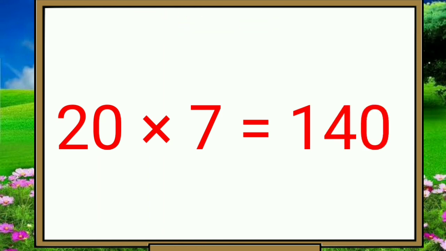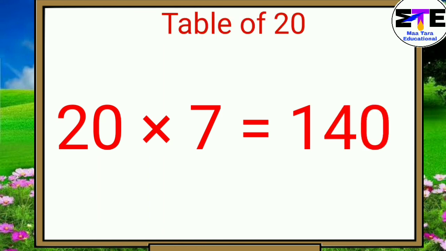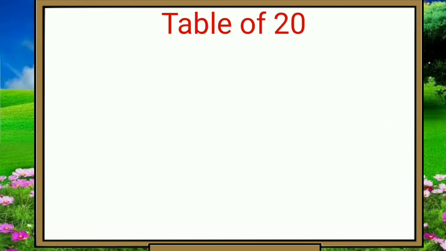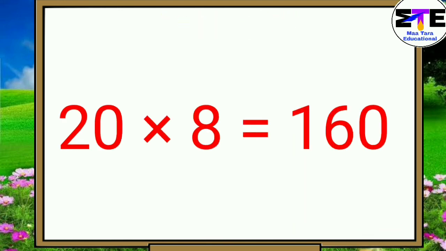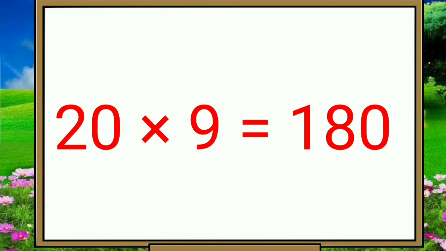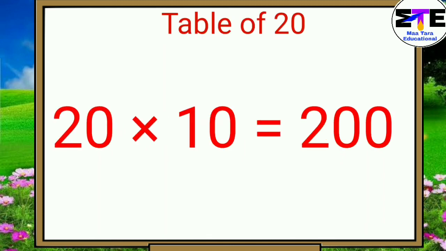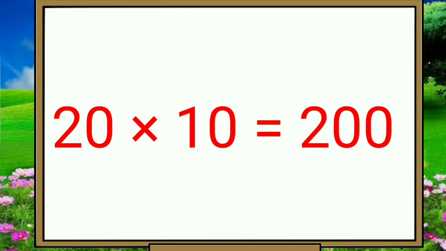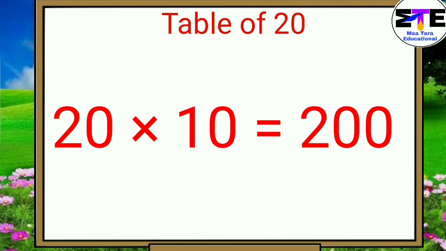20 sevens are 140. 20 eights are 160. 20 nines are 180. 20 tens are 200.